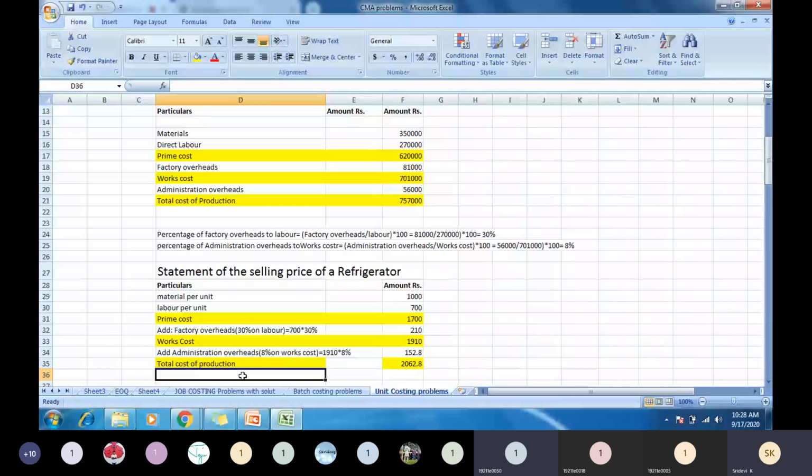Add profit, 12 1 by 2 percentage on selling price. How much are you getting?